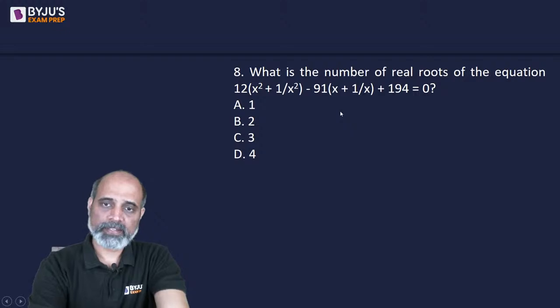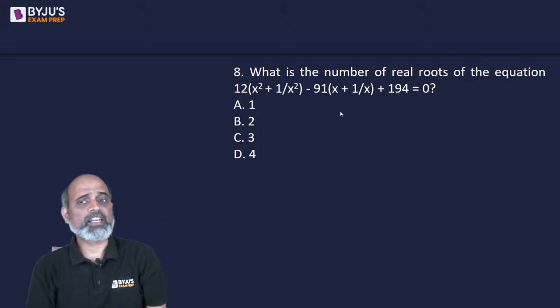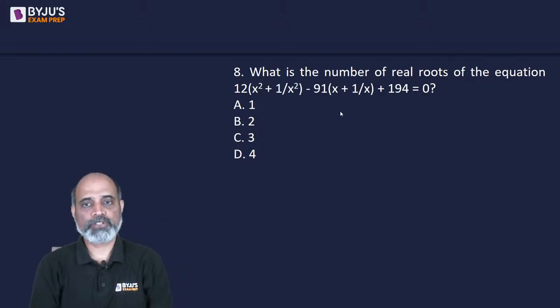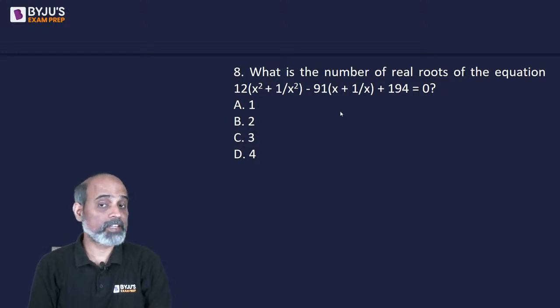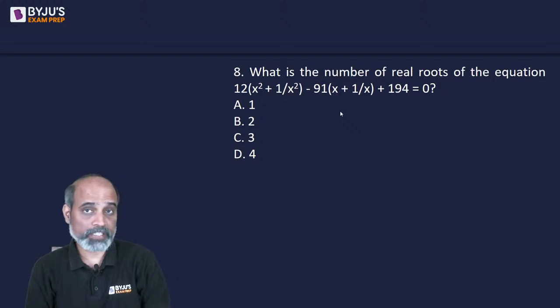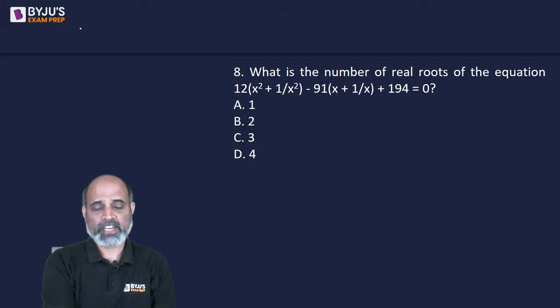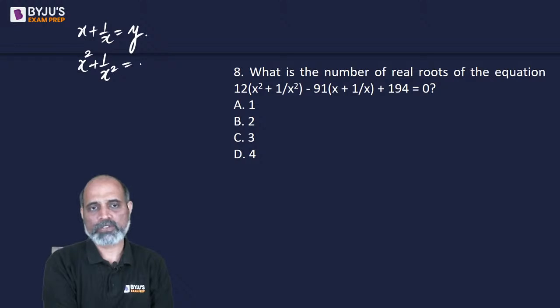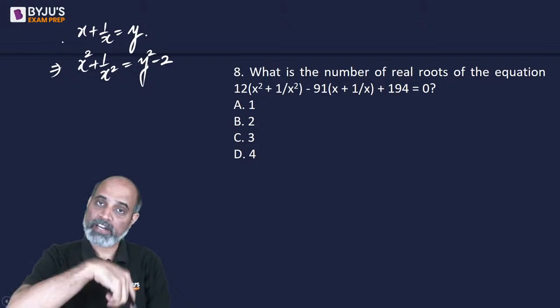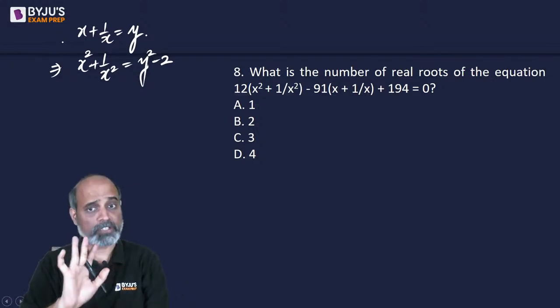Okay. Next, what is the number of real roots of the equation? 12 times this plus minus this. So we can see that 91 is a prime number, so we cannot simplify the quadratic. So what we can do is we can say x plus 1 by x is equal to, let's say, y. So that x square plus 1 by x square is equal to y square minus 2. So what I have done is I have squared on both sides and got this relation.